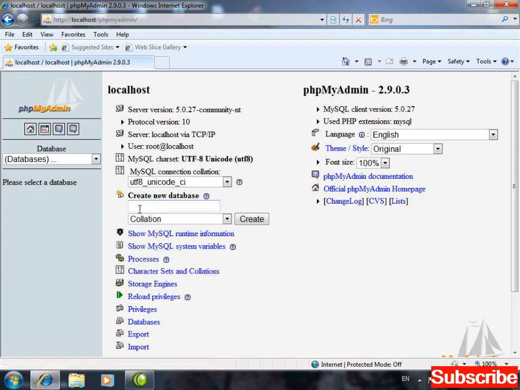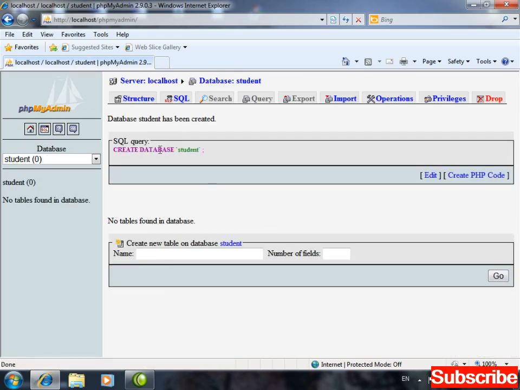Now the first thing, I'm going to create a database. For example, the database name is student. Click on create. Database student created. In front of student, in the brackets, 0 is written, meaning the student database has 0 tables.